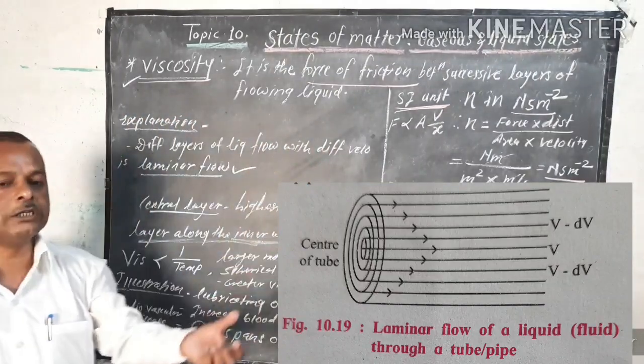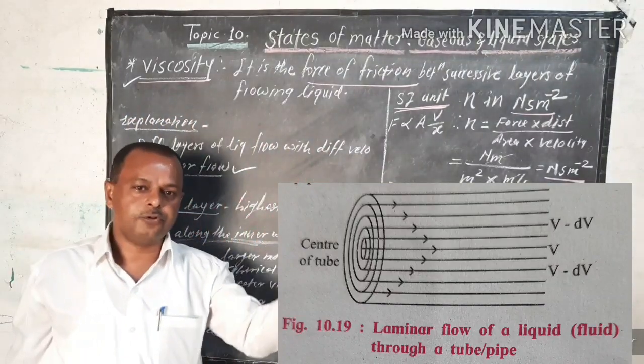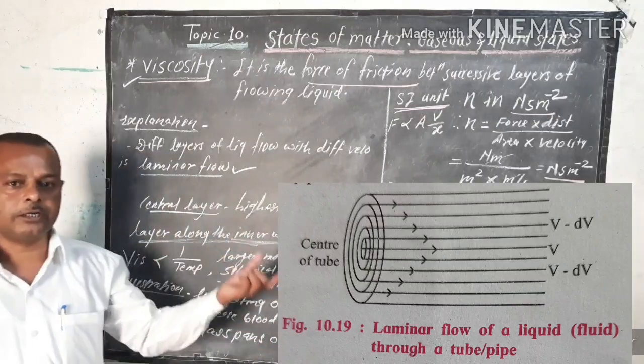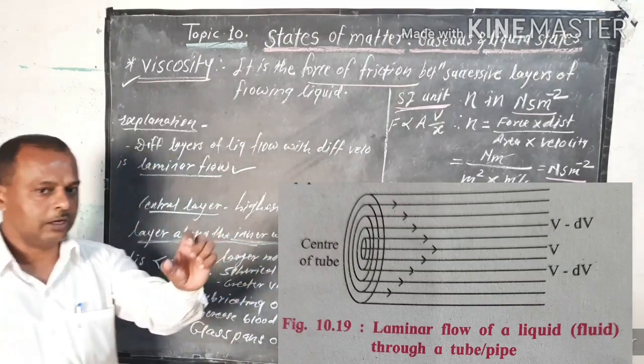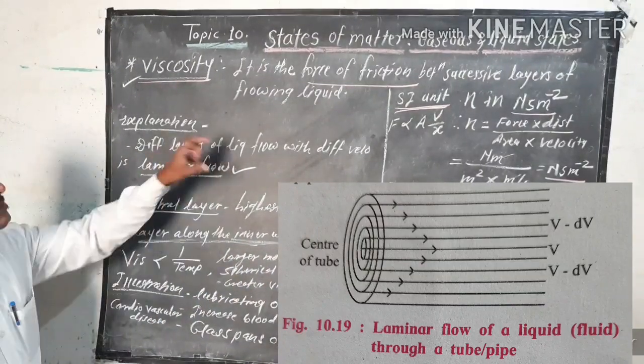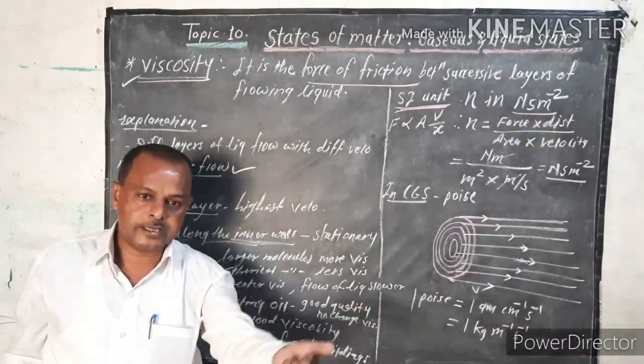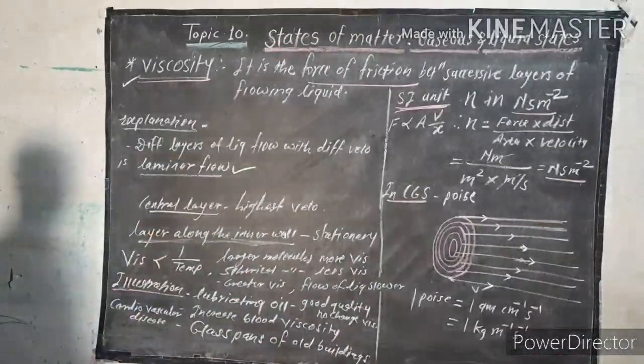For example, oily substances are more viscous than water. Honey is an example. Honey is viscous, and sulfuric acid is also a viscous liquid.